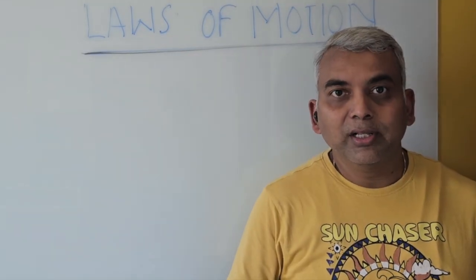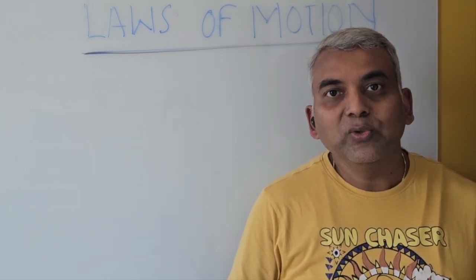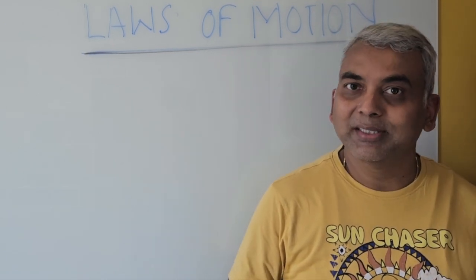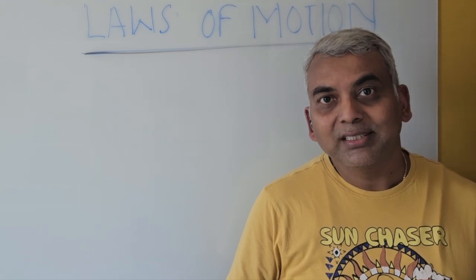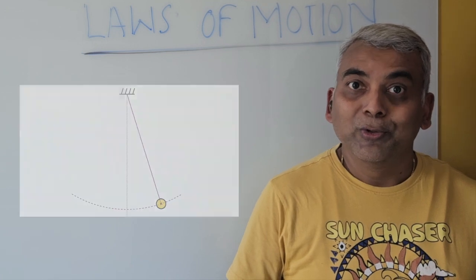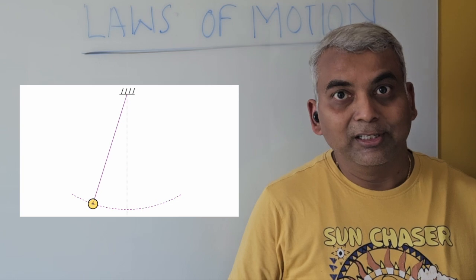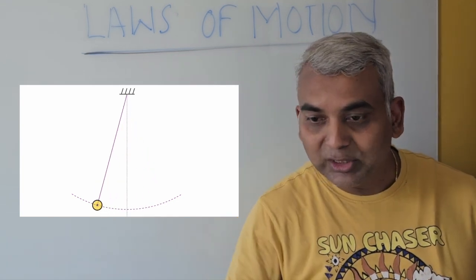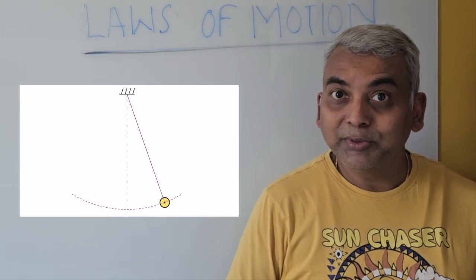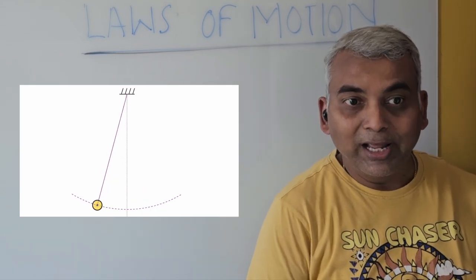The Greek philosopher Aristotle observed that all objects moving by themselves eventually come to rest. He argued that objects, much like humans, eventually come to rest when they lose all their energy. Then came Galileo, who observed the moving pendulum and made an interesting observation that the bob of the pendulum reached the same height on either side. He also observed that the speed of the pendulum increased as it came down and decreased as it moved up.